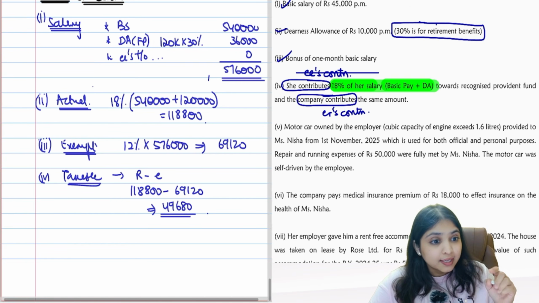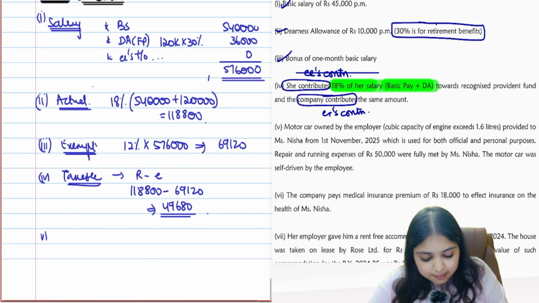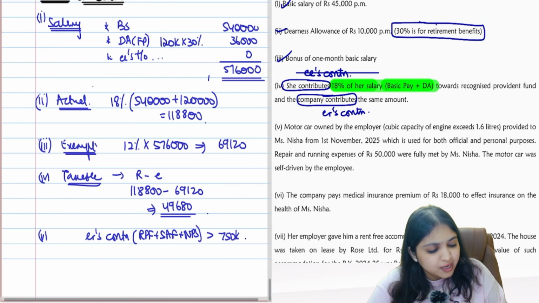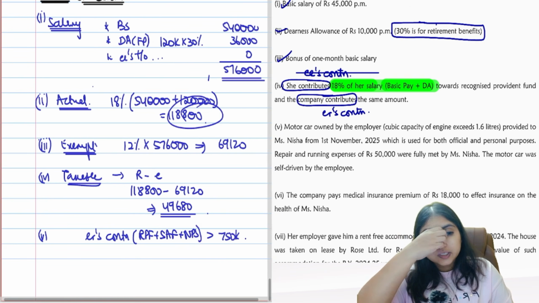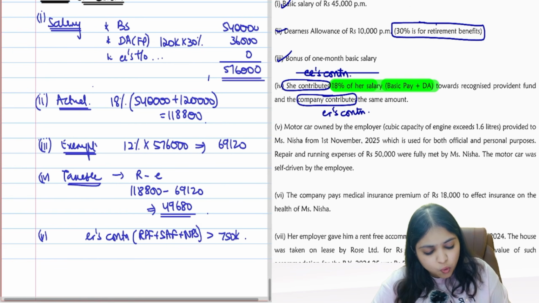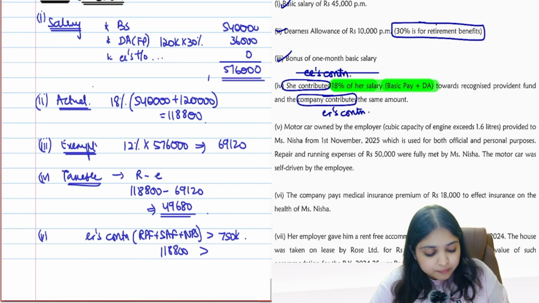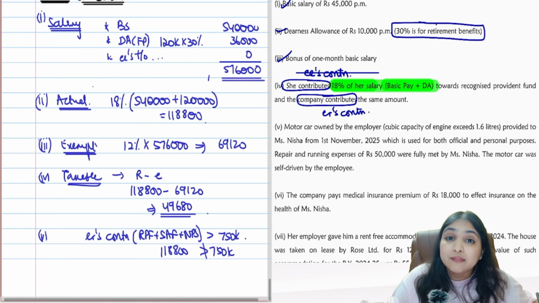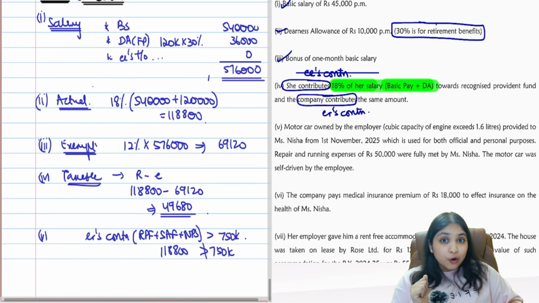Okay, then even in the last question I made you think something. Same thing I will make you think even over here. Is employer's contribution to RPF plus superannuation fund plus NPS put together more than 7,50,000, guys? No. Employer's contribution is only 1,18,800. Had it been more than 7,50,000, you would have found the excess.